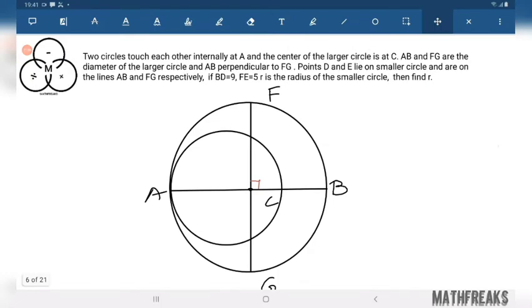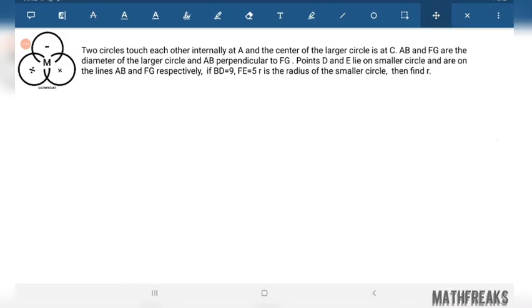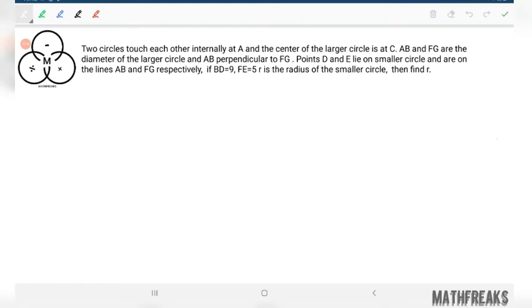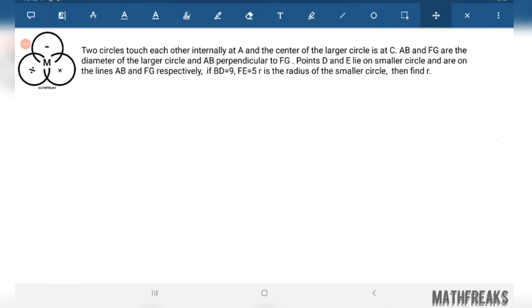The diagram is very important in this question. Two circles touch each other internally at A and the center of the largest circle is at C. AB and FG are the diameters of the largest circle and they are perpendicular to each other. Points D and E lie on the smaller circle and are on the line AB and FG respectively. BD equals 9, FE equals 5, and r is the radius of the smaller circle. Then we need to find the value of the radius of the smaller circle. For this we need the diagram. An appropriate diagram is the necessity of this question. So let's start.